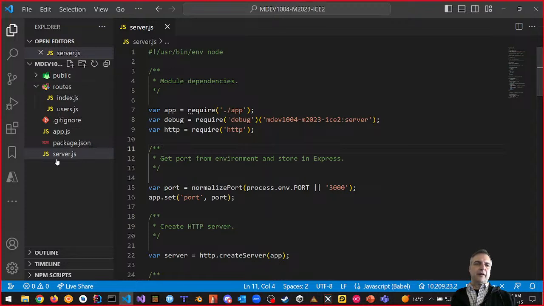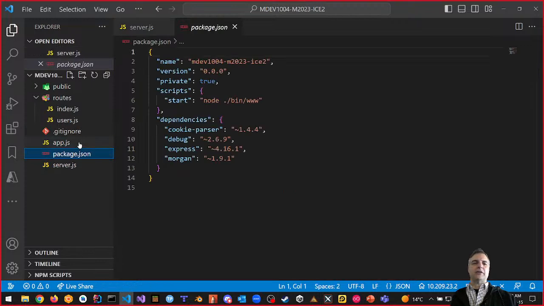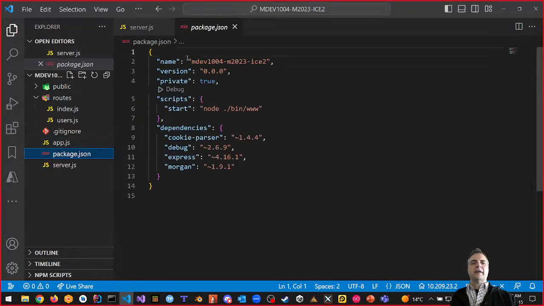We have our server.js, and we have our app.js, and our package.json. It basically says, this is the name of our project, MDEV1004, M2023 ICE2, right? We need to add additional things here. And look at this dependencies. Dependencies basically says, these are project dependencies. We need some dev dependencies as well. We're going to do this in a second, okay? So we got some stuff happening here, which is pretty good, right?